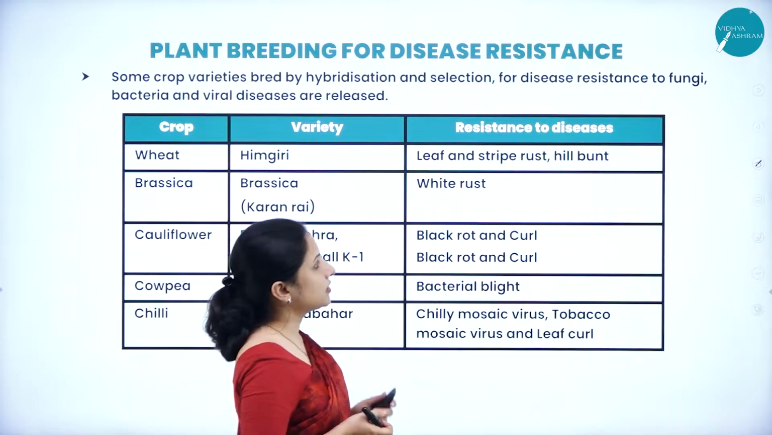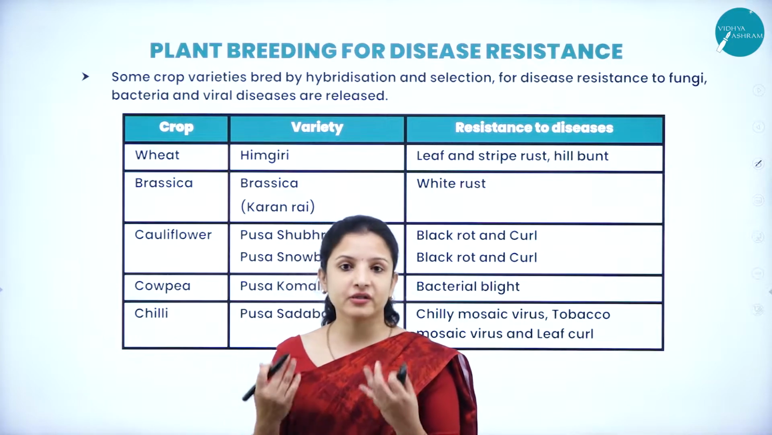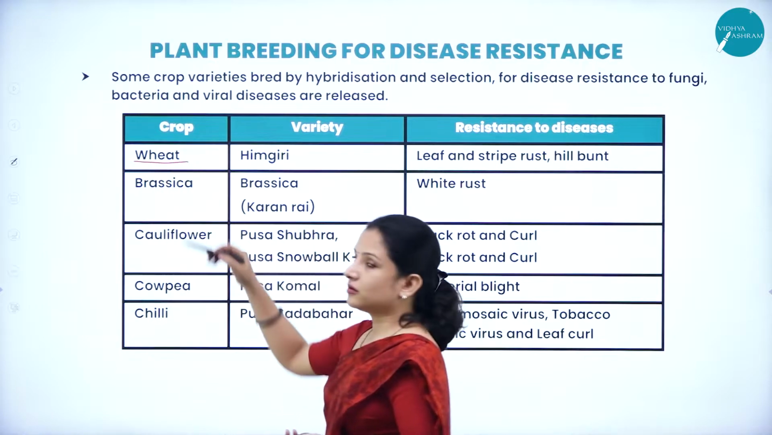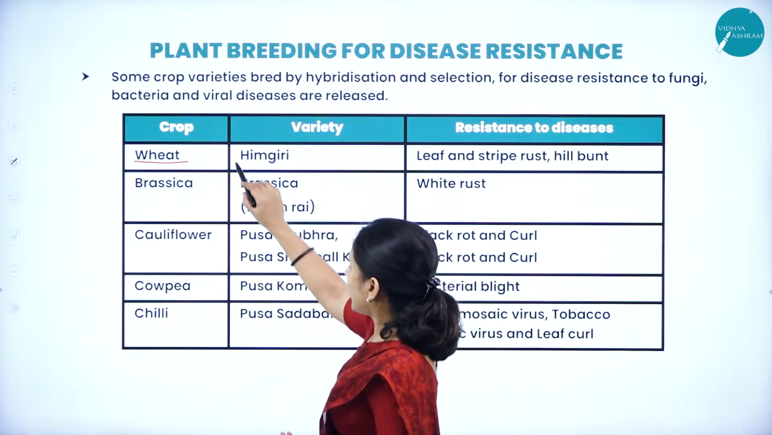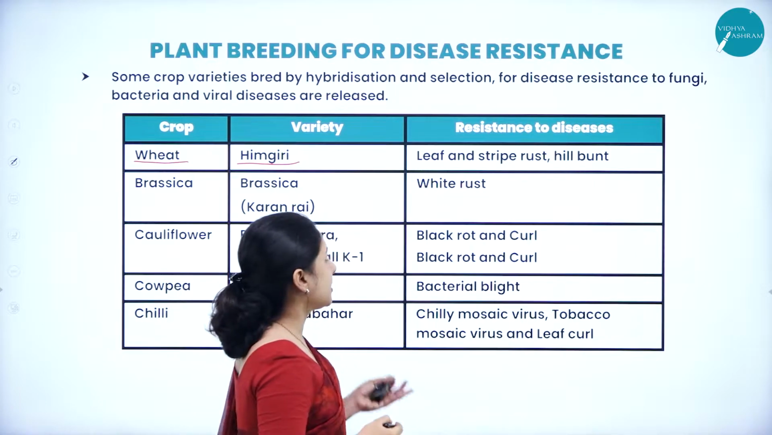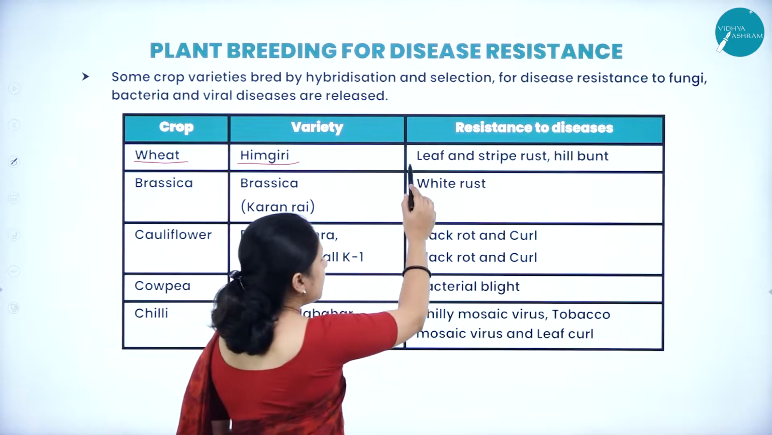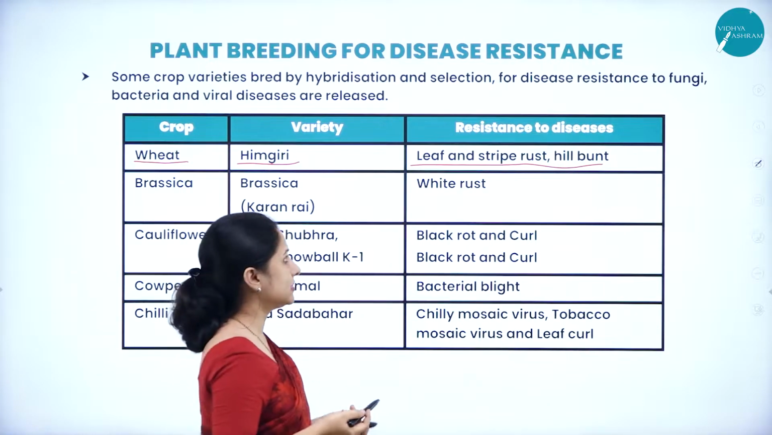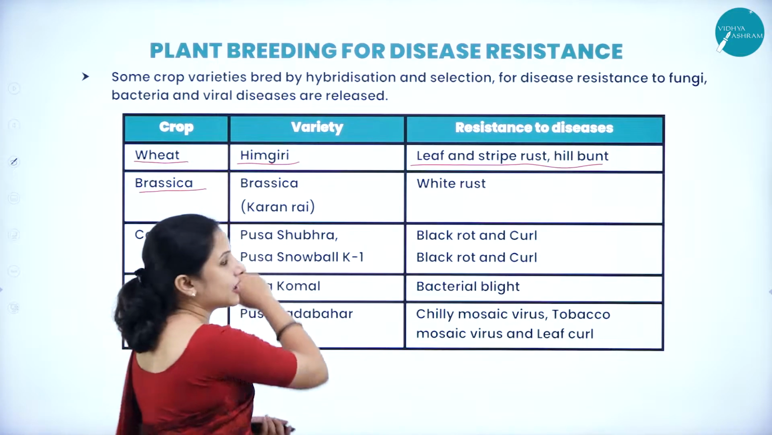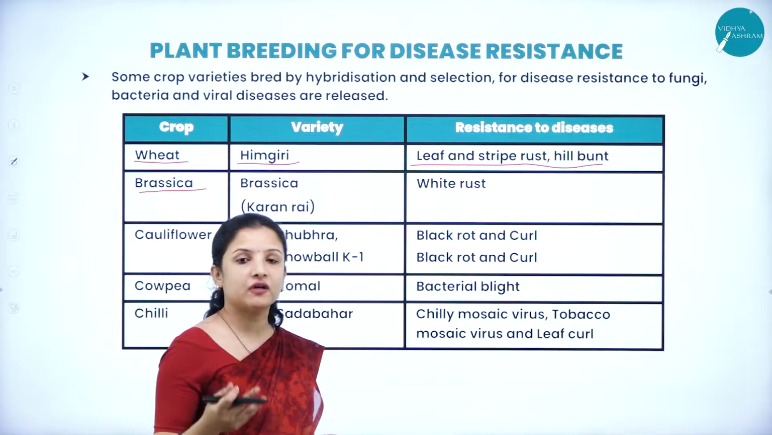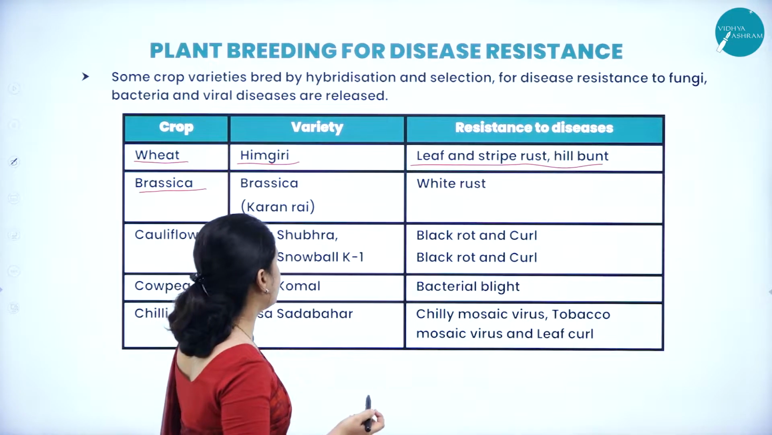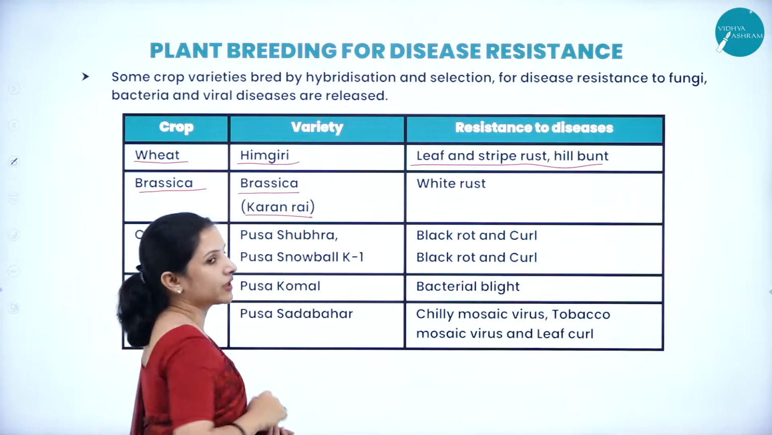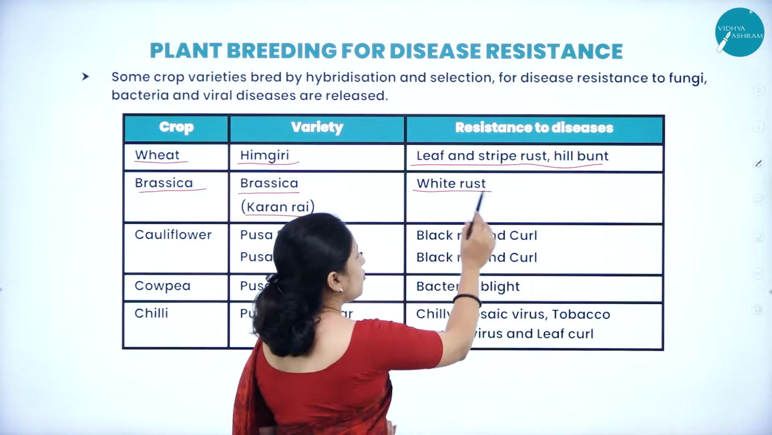So next, talking about the different hybrid varieties of crops that have been released which are resistant to diseases. Wheat is the common crop. One of the varieties is Himgiri. So Himgiri is actually resistant to leaf and stripe rust, and also it is resistant to hill bunt diseases. And next, Brassica. Brassica is nothing but all these cabbage, cauliflower, all that comes under the Brassicaceae family. The variety is Karan Rai. It is resistant to white rust.